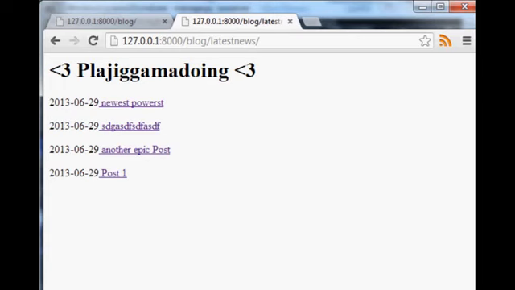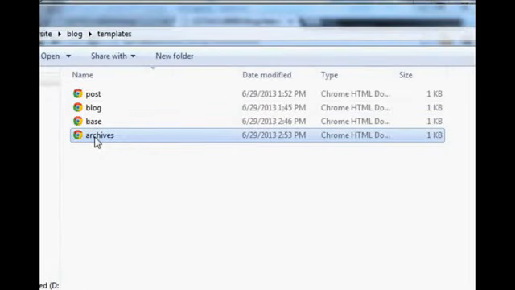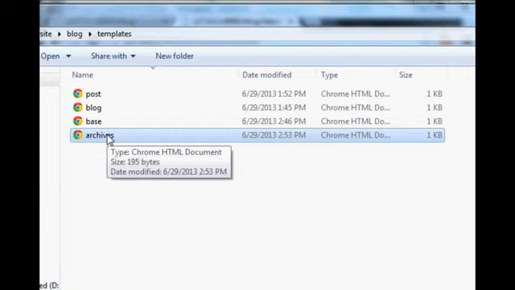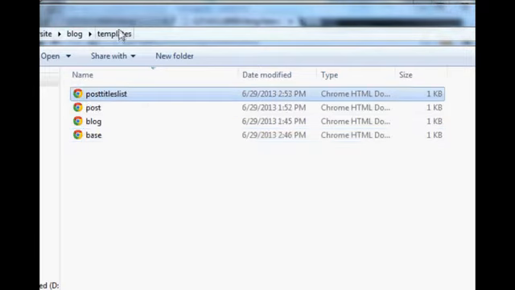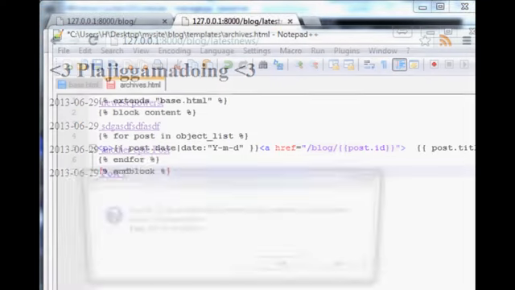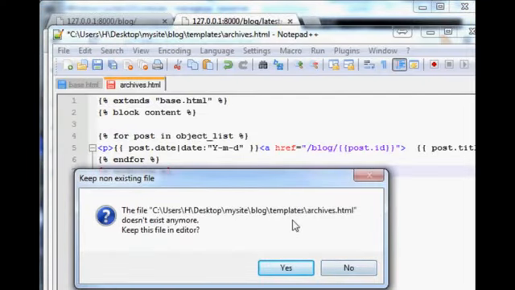It was the exact same format because we've already defined how many in that list we wanted. So in fact, let's pop back over to archives and let's rename archives to something else. I think we'll just call it post list. Or, let's see, post titles list, something like that. Not the most creative name, but a decent name. Oops, what has it done? Oh, we got rid of archives.